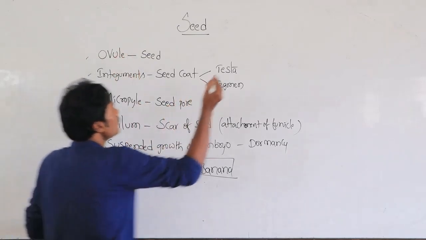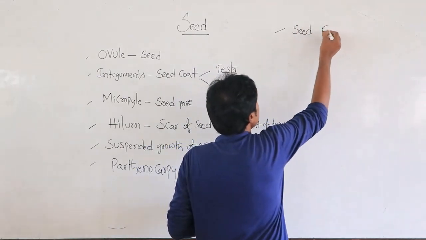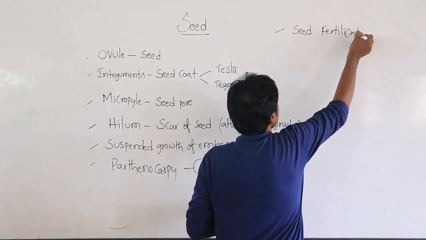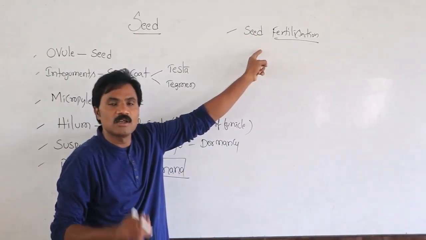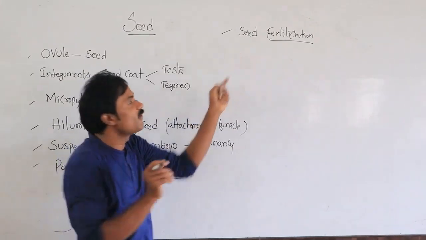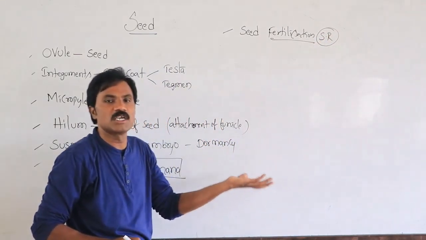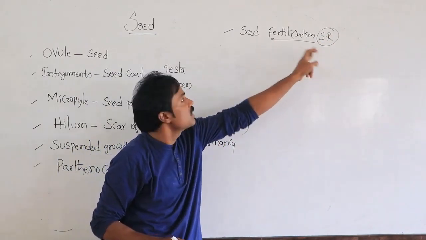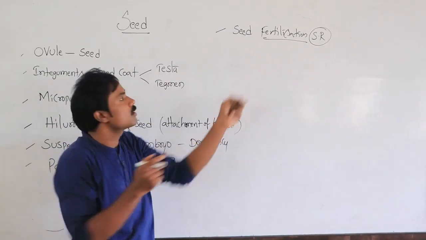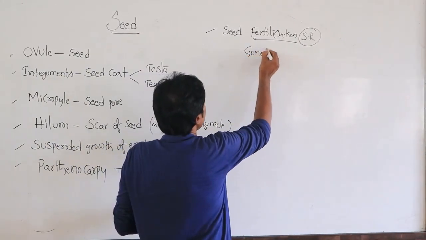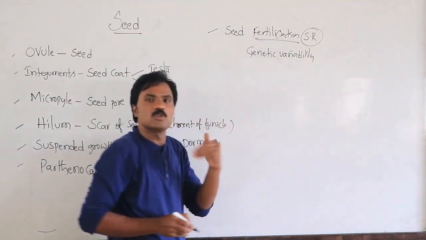Suppose seeds form through fertilization. You already know what type of fertilization it undergoes while forming seeds: sexual reproduction. And due to this, it undergoes genetic variability. It is helpful for genetic variability.